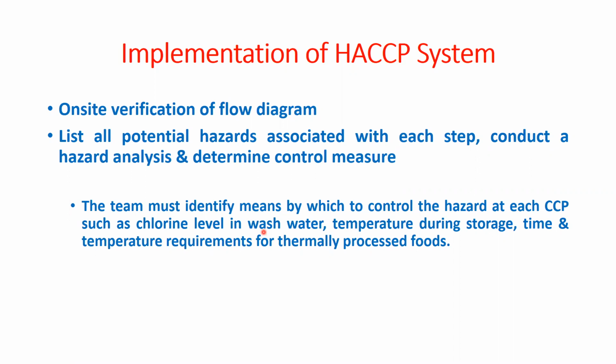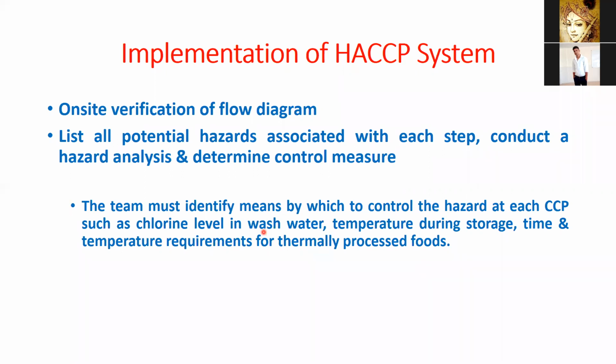An example is the chlorine level in the wash water. Suppose we are using wash water with 5 ppm available chlorine. That 5 ppm should be maintained, and if the concentration is decreasing or increasing, it may affect the hazard. Then the time and temperature during storage. Then the time and temperature requirement for thermally processed food, especially in canned products.